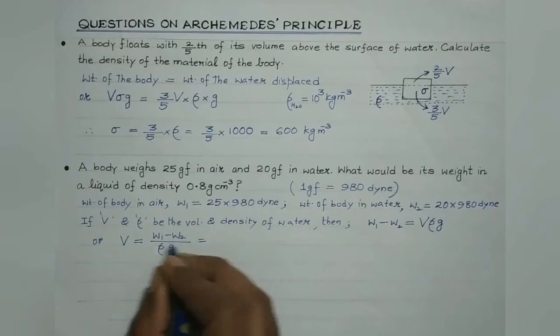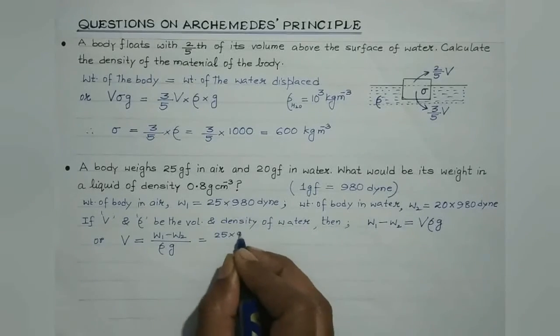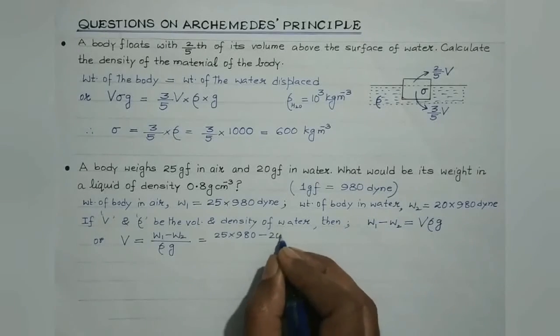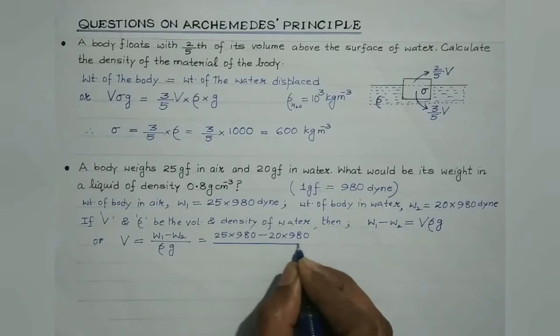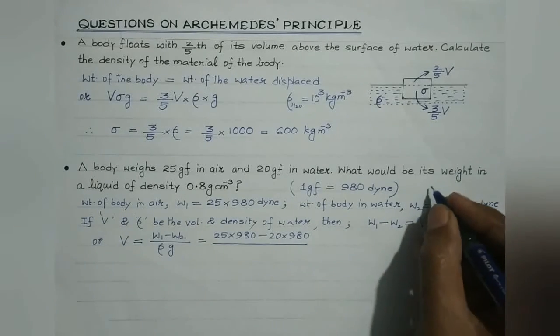So if you substitute the values, W1 is 25 multiplied by 980 minus W2 is 20 multiplied by 980, divided by rho G. We are considering the CGS system, isn't it? Rho is the density.